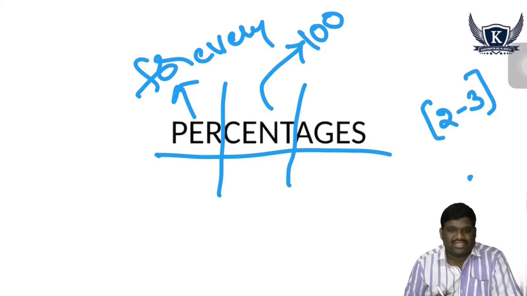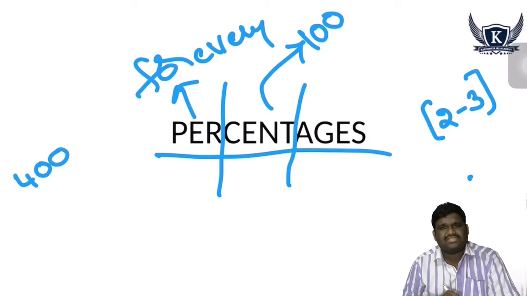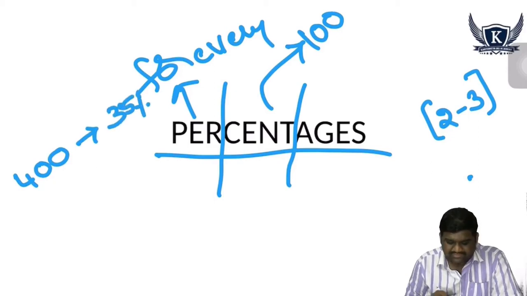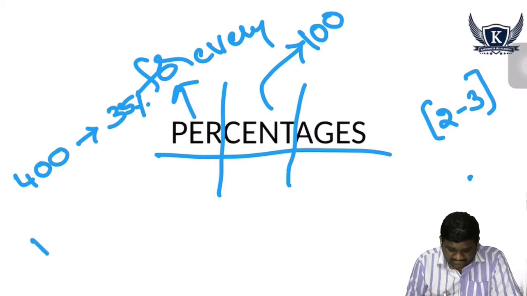In your college, an examination was conducted. Let us assume it was conducted for 400 marks. You secured 35% of marks. That means for 100 marks your score is 35.